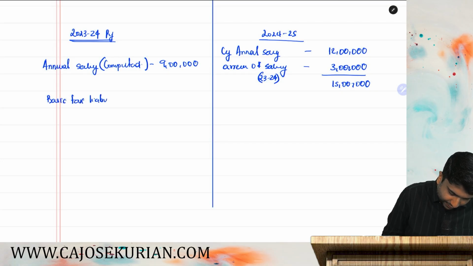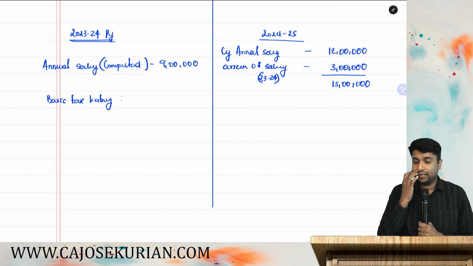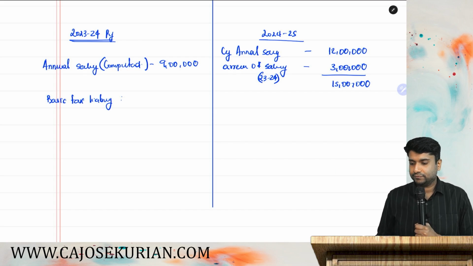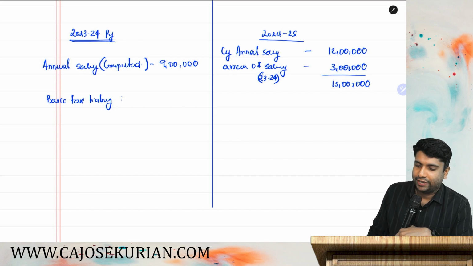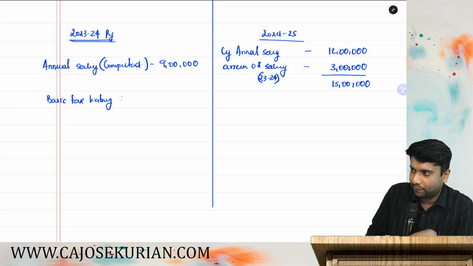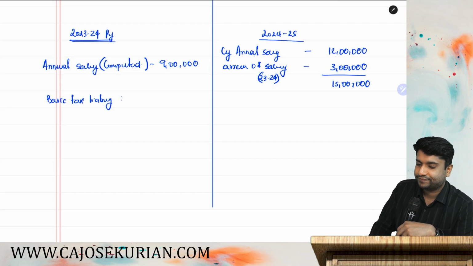Basic tax liability on this 9 lakh. Can you help me? How much will be the basic tax liability on 9 lakh if you put it under slab rates? If you are a person of normal age: up to 2,50,000, nil; 2,50,000 to 5 lakh, 5%; 5 to 10, 20%; above 10, 30%. Apply the slab rate and tell me how much the basic tax liability comes to.